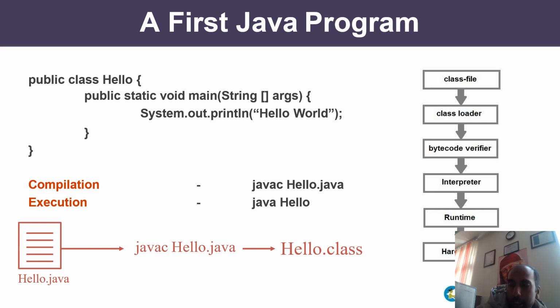What is its significance? If you have studied command line, you know that if you want to provide certain arguments at runtime, command line argument is used. In Java it is mandatory to specify the command line argument. Whether you are passing anything or not, that doesn't matter, you have to write String args here. So don't worry, this is not a very big problem. We'll discuss it with examples in the subsequent lectures.